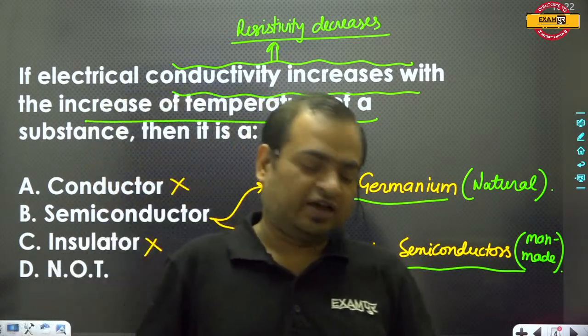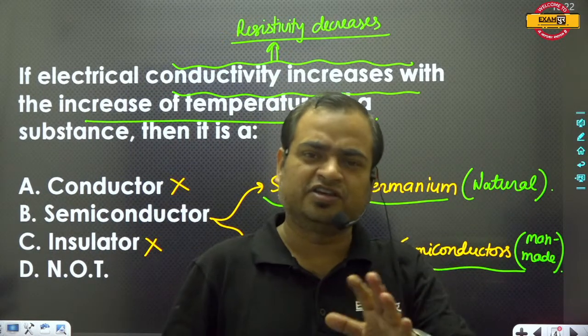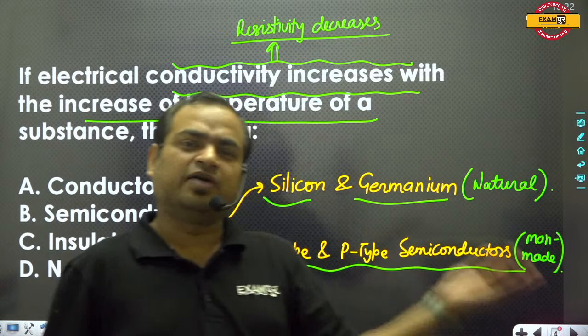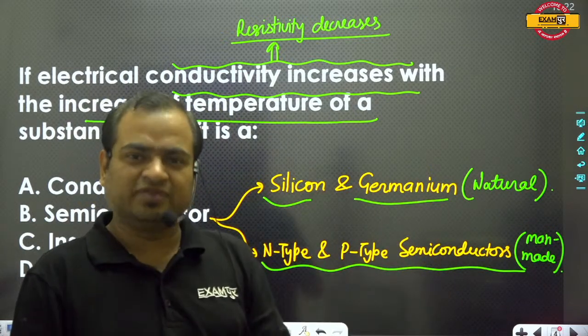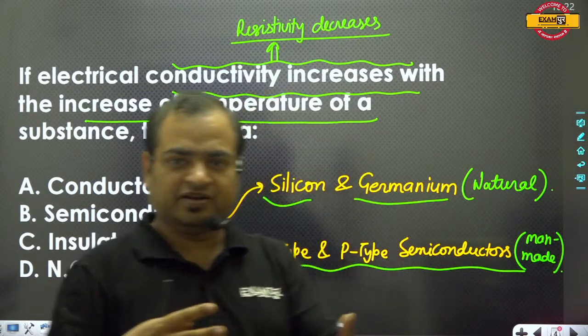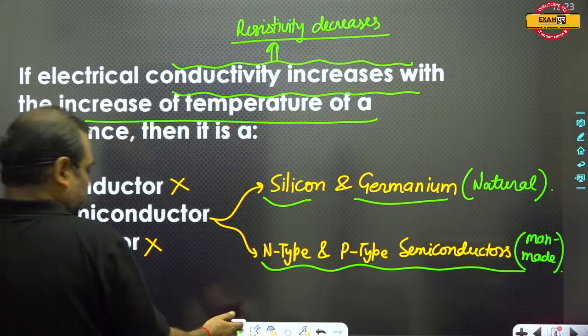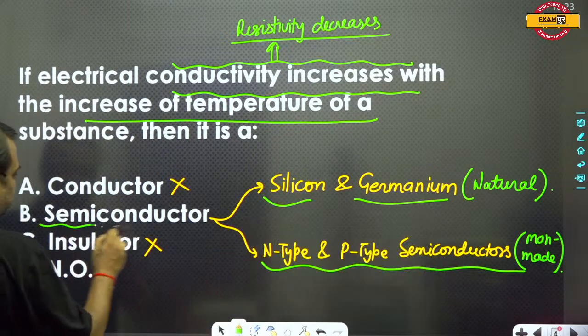Either this is Philips or any company, all the companies are using semiconductors produced by Taiwan. So this is the main reason for the conflict between China and Taiwan. Okay, so this is the property of the semiconductor.